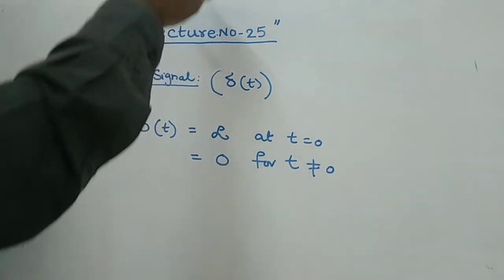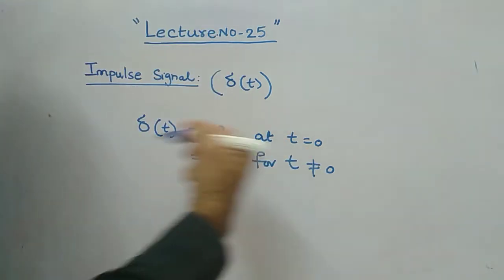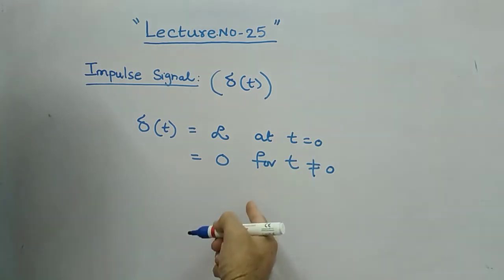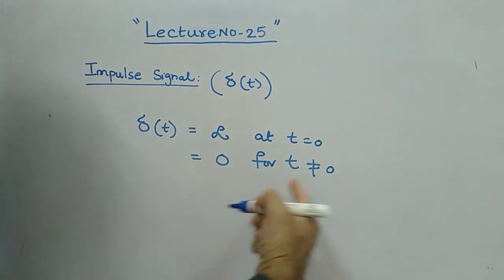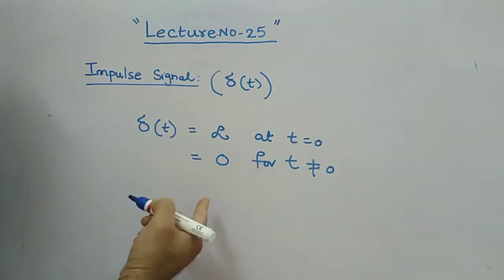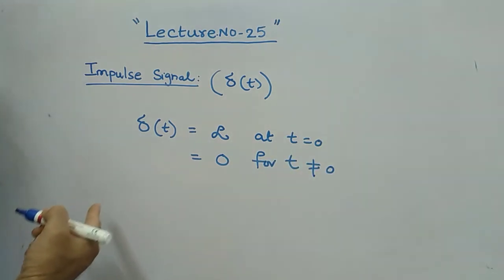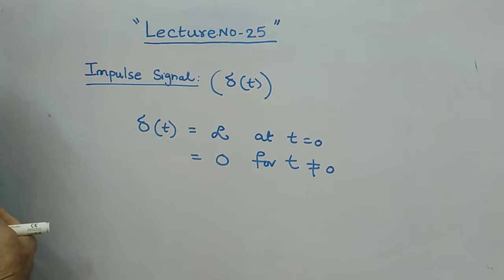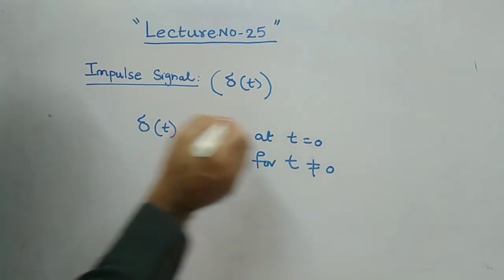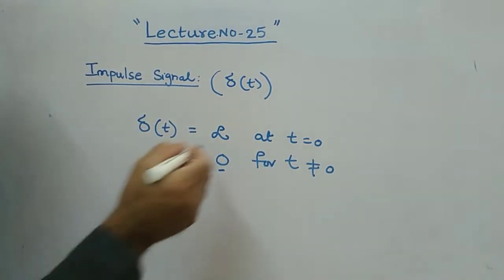For all other values of t, you can take plus 1, plus 2, plus 3, plus 4, up to plus infinity, or minus 1, minus 2, minus 3, minus 4, up to minus infinity, and for all these values the value is 0. But at t equal to 0 itself, it has infinite magnitude.